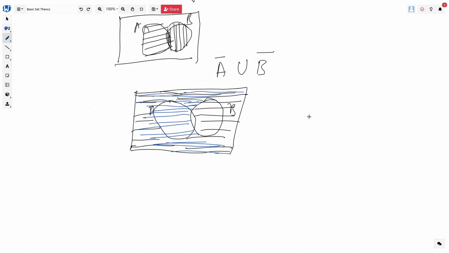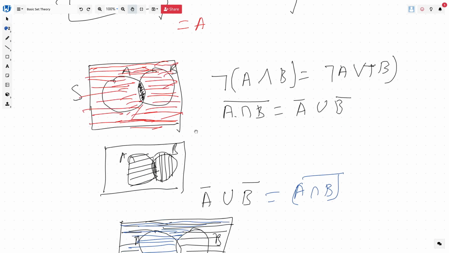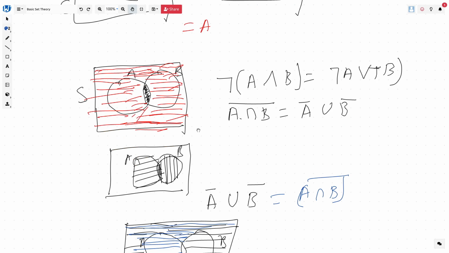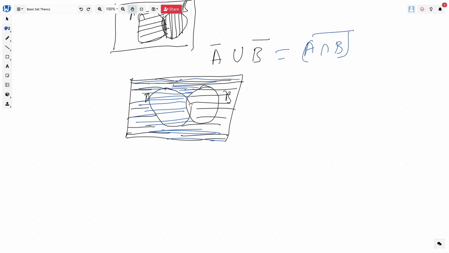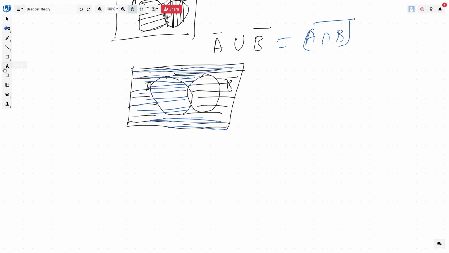This is equal to the complement of A intersection B. As we have established, this shaded part is the complement of A intersection B, because the complement of A intersection B is the part which is not covered in A intersection B, right? So you have established this quite easily, and by logic it should also work.